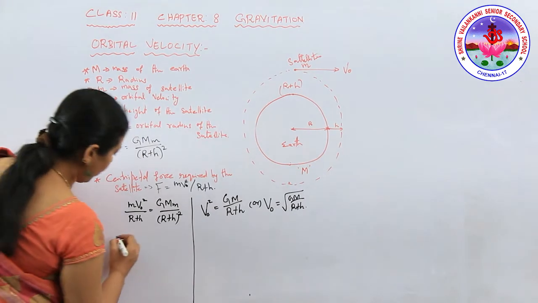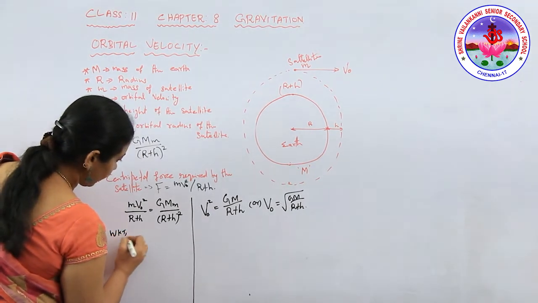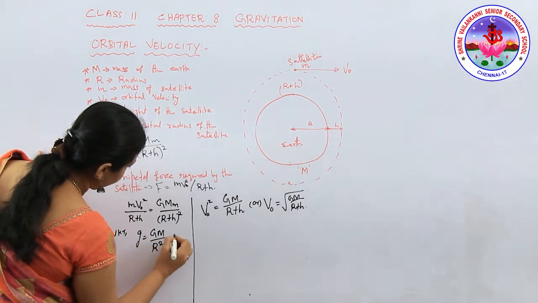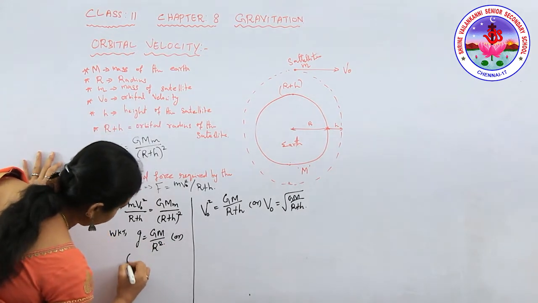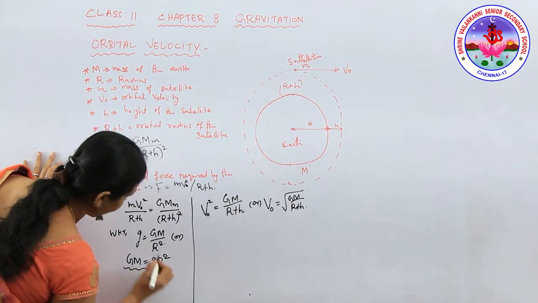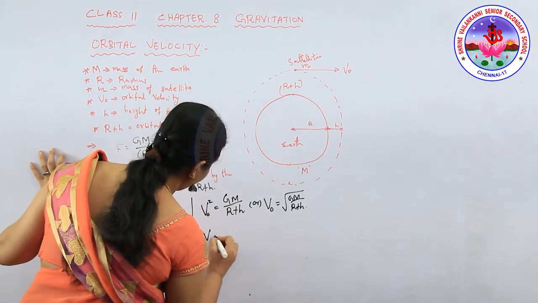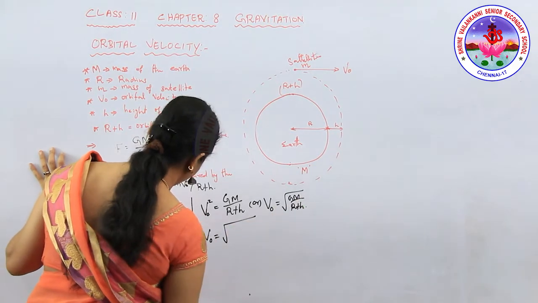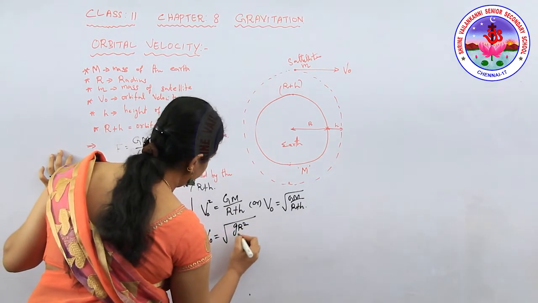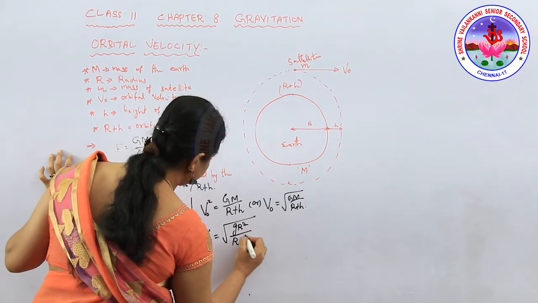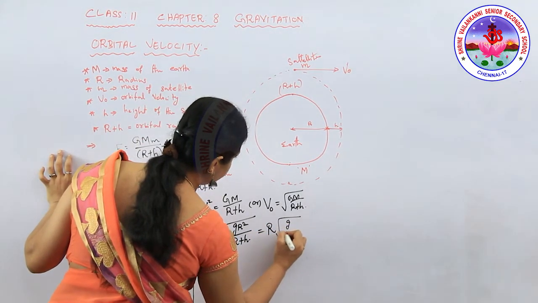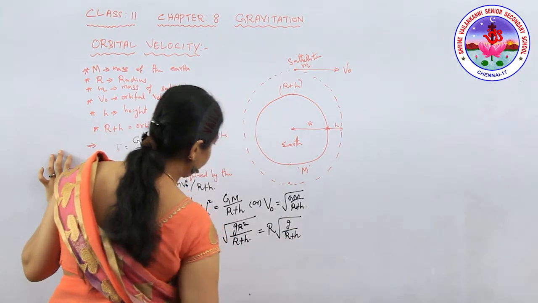We know that g is equal to GM by R squared, or GM is equal to gR squared. So v naught is equal to root of gR squared by (r plus h), which is equal to R into root of g by (r plus h).